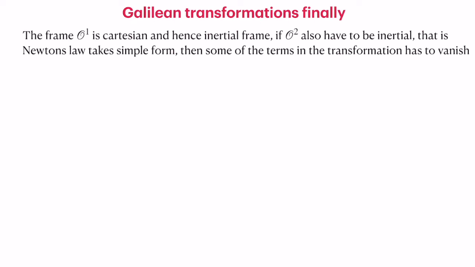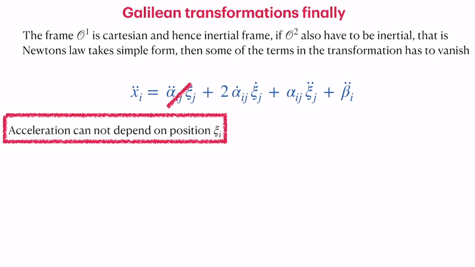Suppose O1 is a Cartesian coordinate system, and if we want O2 to also be an inertial system, then we have to see what happens to the transformation. There are additional terms which we do not want. The first term, acceleration coming because of the transformation depending on the position or velocity, which we identified with the centrifugal-like force, should go to 0.